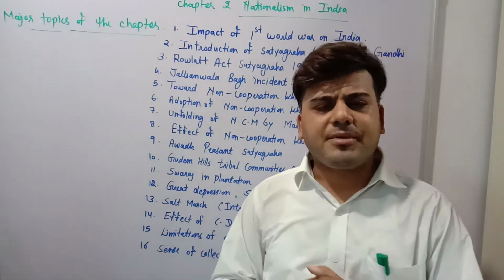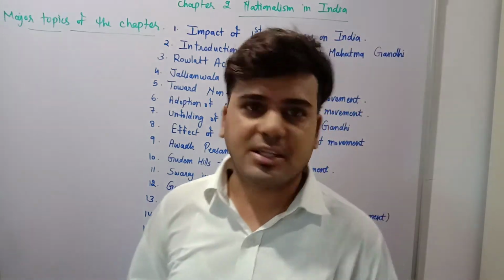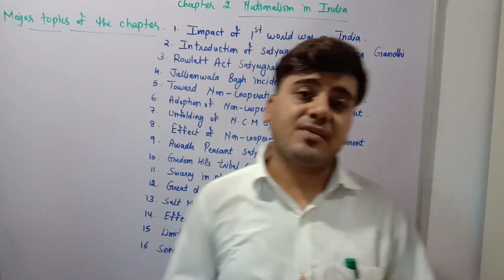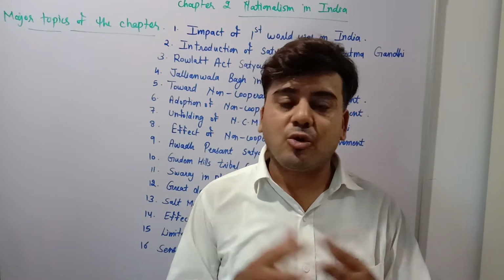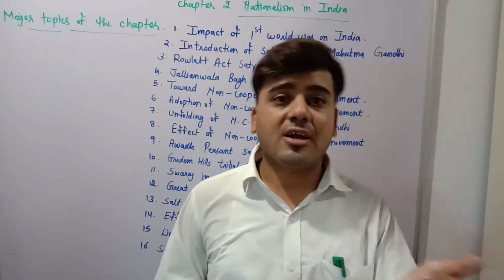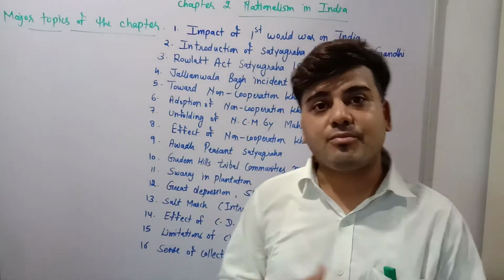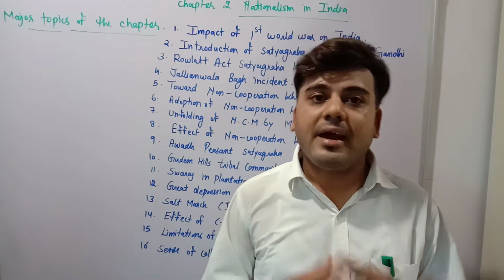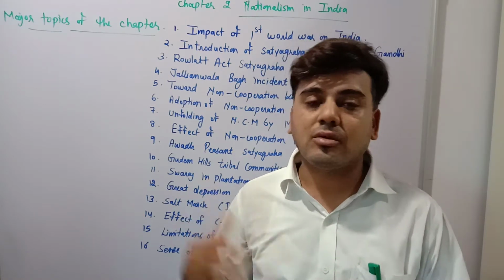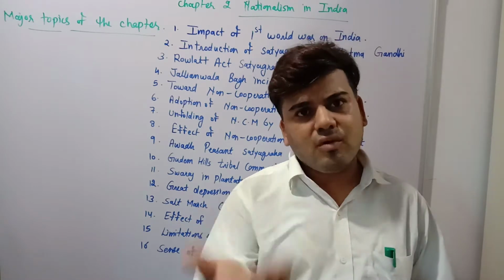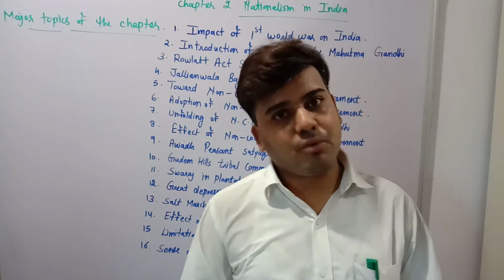Before studying any chapter, we need to know what major topics we are going to study in the chapter. This chapter is a very simple and interesting chapter. Now you are thinking why we are starting this chapter and not attempting chapter first. The reason is that this is the most important chapter of history and it covers maximum marks, because a 2 marks map also comes from this chapter. That's why we are taking this chapter before the nationalism of Europe.